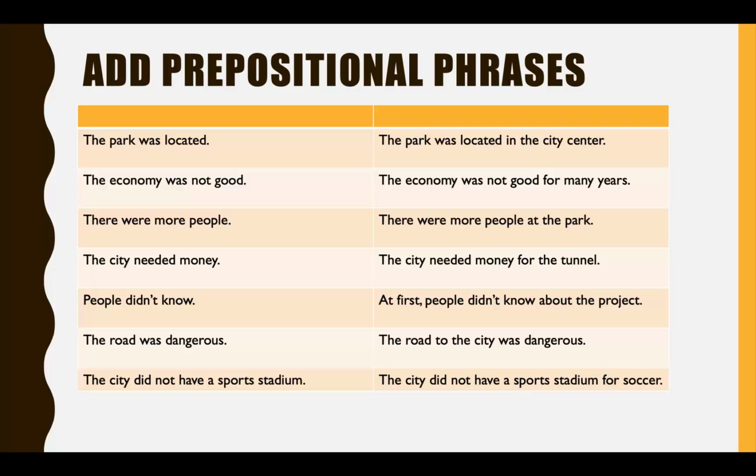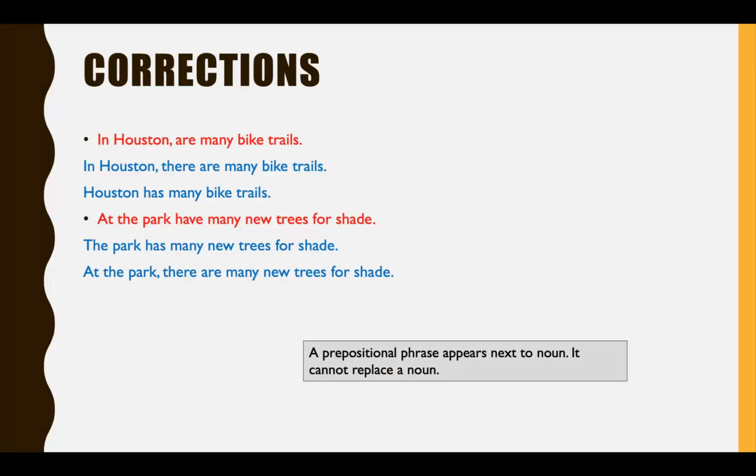One of the tricks in creating prepositional phrases is using the right preposition. And to really get used to that, it's very, very helpful to do a lot of reading and kind of listen to people when they speak with prepositions, although they're small words and hard to hear. Sometimes people make mistakes with prepositions. If you look at this first one in red, "Our many bike trails" is not a complete sentence.